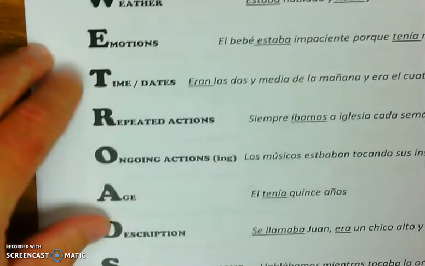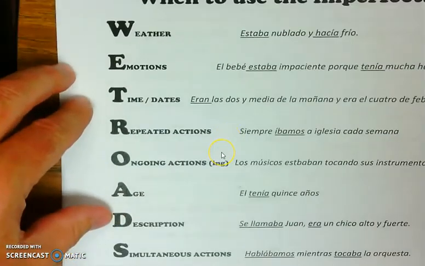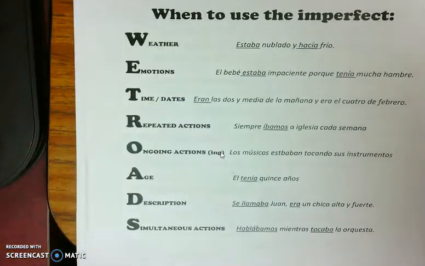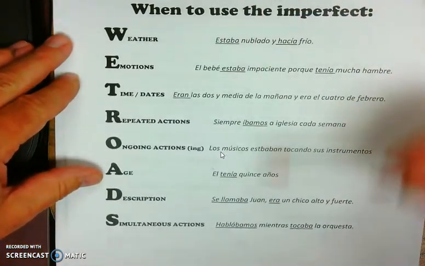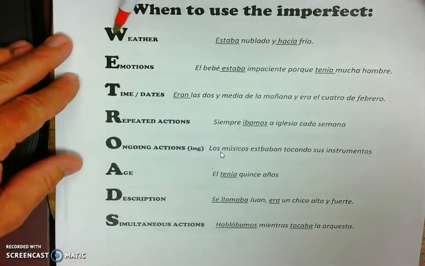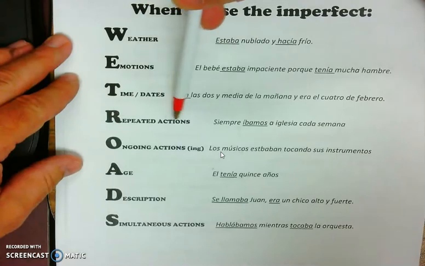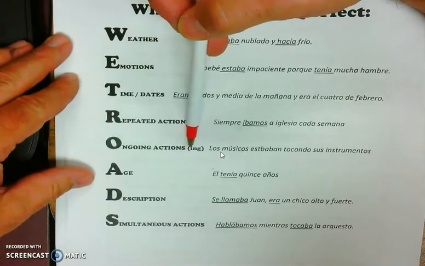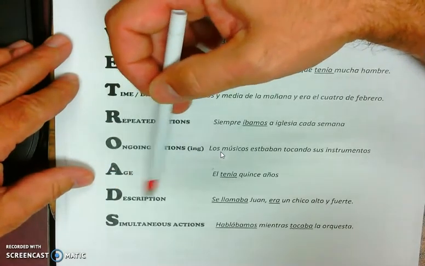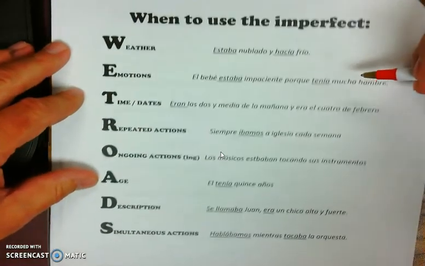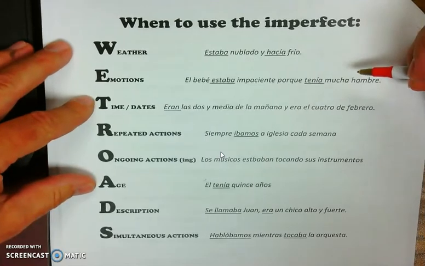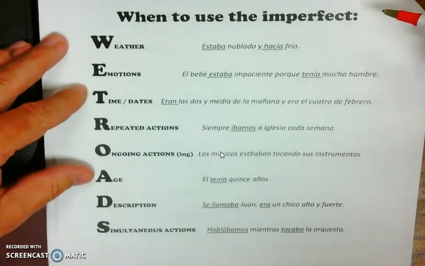So let's look at this other acronym here, WET ROADS. This is another acronym to help you remember when to use the imperfect. I'm not going to go through all of them, but just real quick, W is for weather, E, emotions, T for time and dates, R for repeated actions, O for ongoing actions, A for age, D for description, and S for simultaneous actions. So that's another acronym. You may prefer that one to the previous one to help you remember when to use the imperfect.